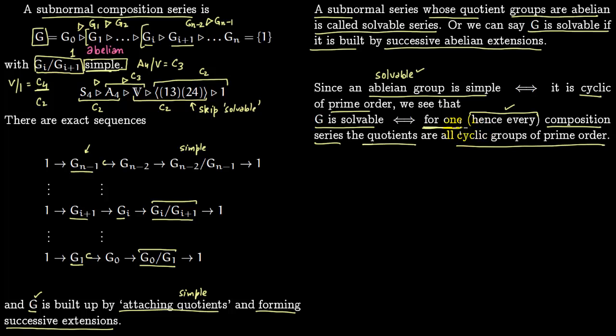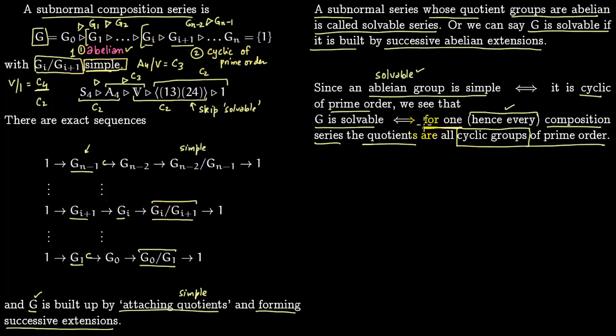So this is important because this will be used later on. We will be using both these criteria, that Gi over Gi+1 is abelian. We will use this criteria for solvable groups. So one criteria is it is abelian, and we have now shown this abelian plus simple gives you another criteria for solvable groups, that these are cyclic of prime order. So we will use these two criteria for solvable groups.